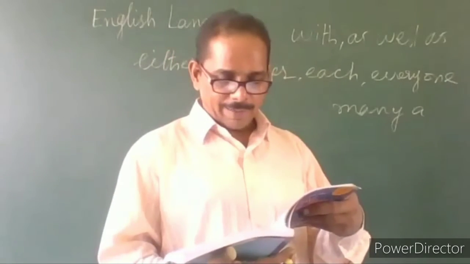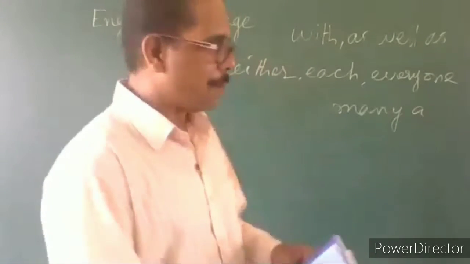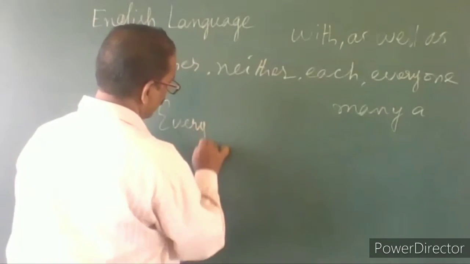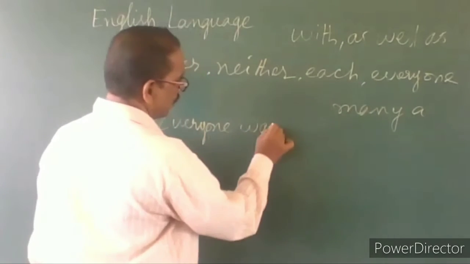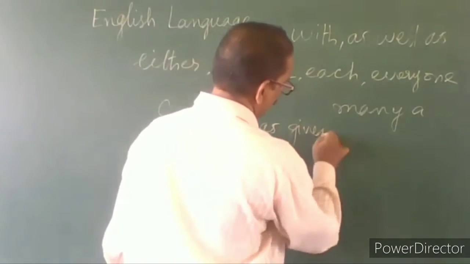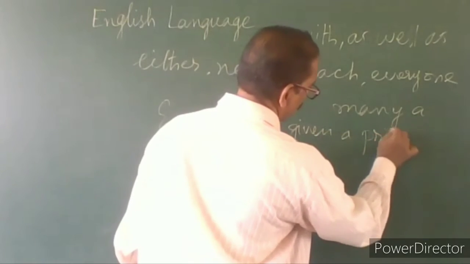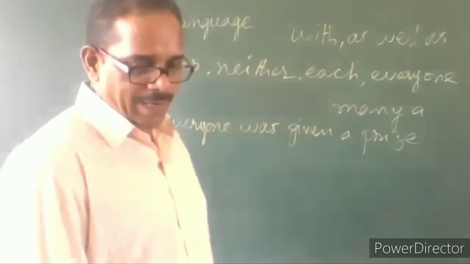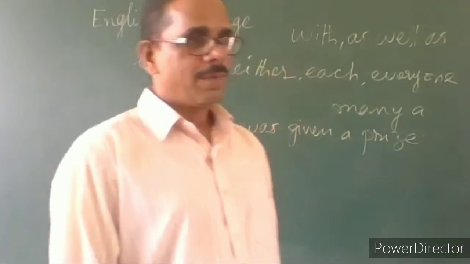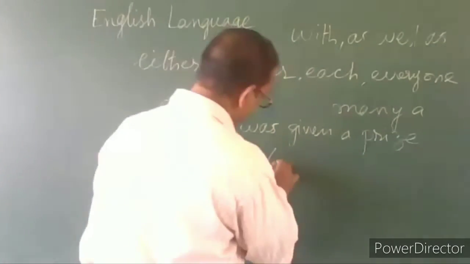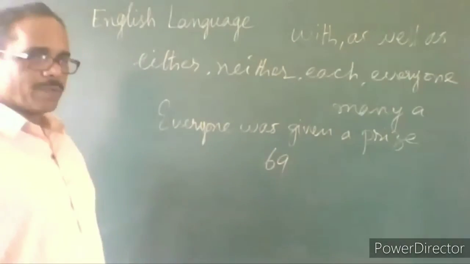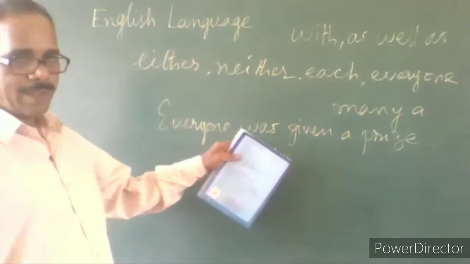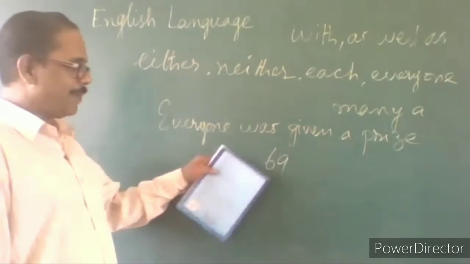The example given here, let's look at one. Everyone was given a prize. See now, how many students are there in the 11th class in our school? 69. Suppose all were given a prize. Everyone in the 11th class was given a prize.